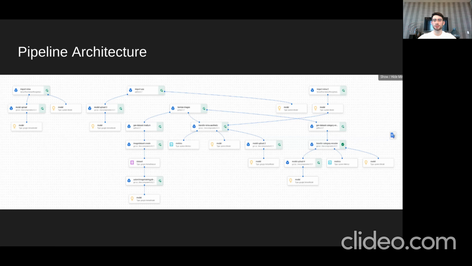Here's that pipeline architecture. Now the components you see in front of you, the squares you see in front of you are actually 2 different types. So one of which is called a component. And a component's just a containerized compute resource that's isolated from other components, and those generate artifacts. Artifacts are just like a trained model, for example, or they're metrics over the training session of a model.